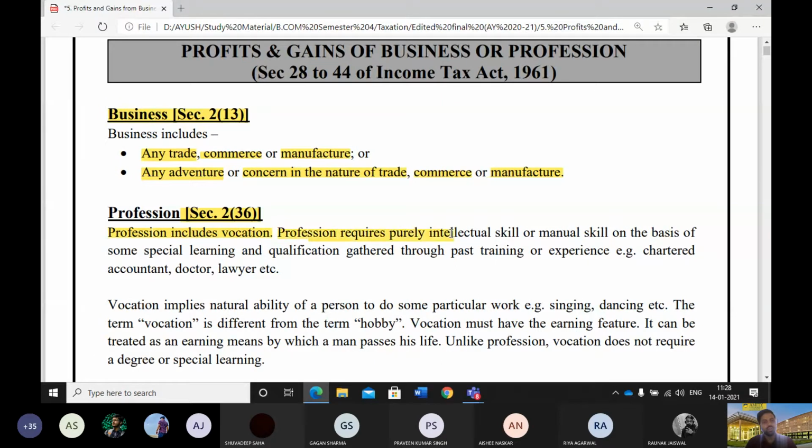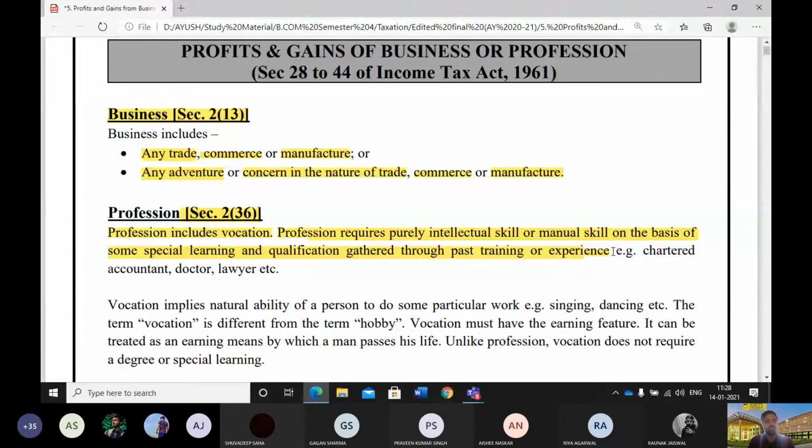Profession requires purely intellectual skill and manual skills, with the help of some special training and qualification, past experience and some knowledge that we can provide to others and by which we can help others.